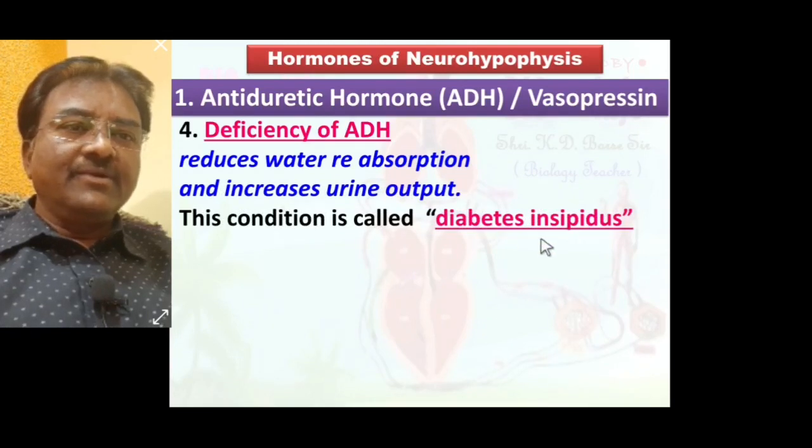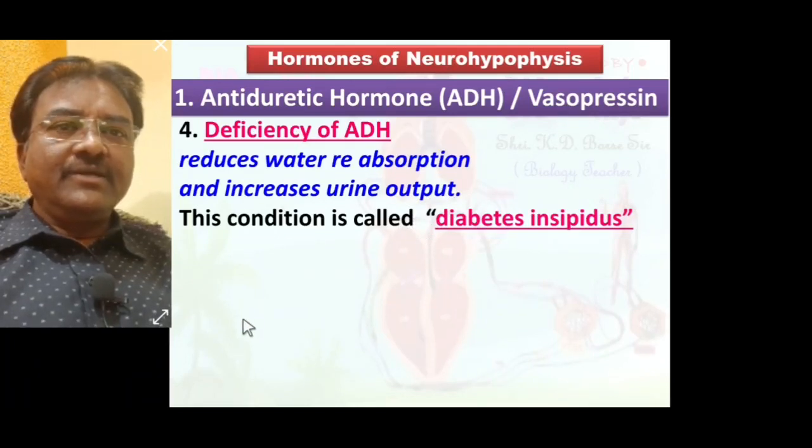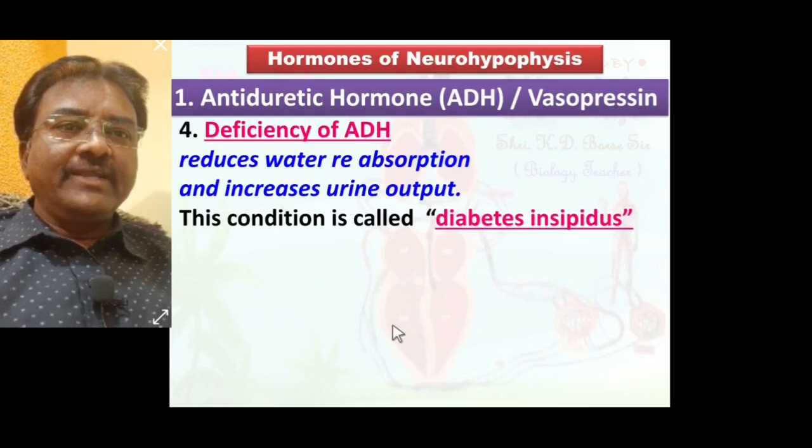This condition is called diabetes insipidus. Diabetes insipidus is one of the disorders of the ADH hormone, that is, deficiency of ADH hormone creates diabetes insipidus. What is diabetes insipidus? Reduced water reabsorption and increased urine output. Such condition is called diabetes insipidus.